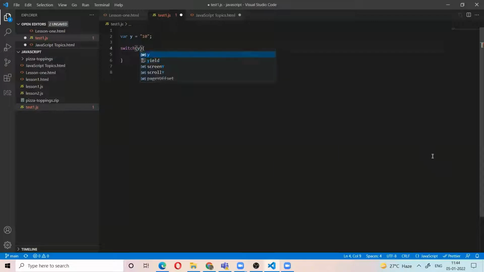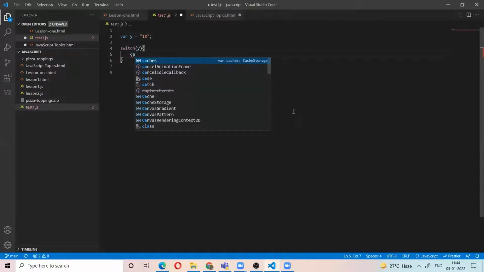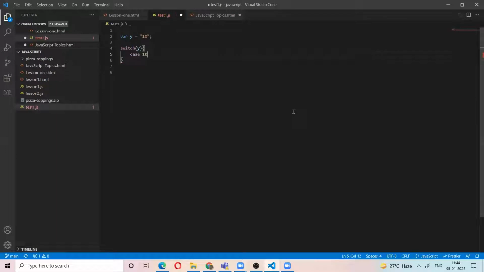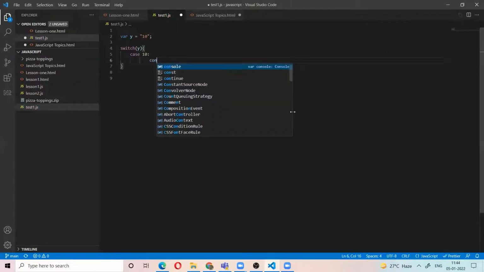For example, switch value, and we have the case. If the case is 10, then do something.